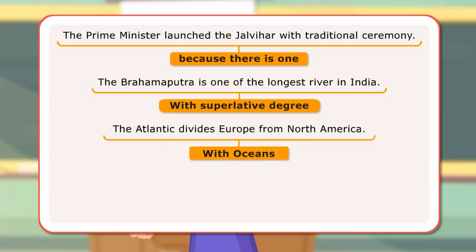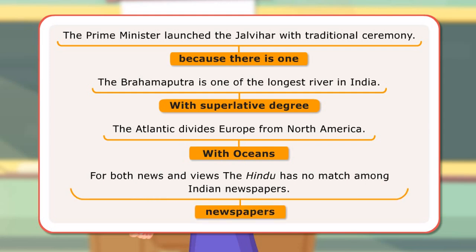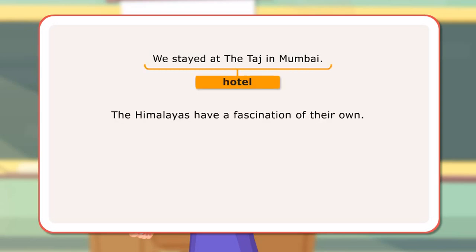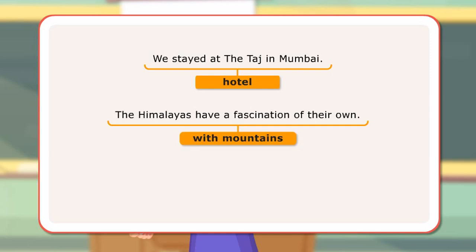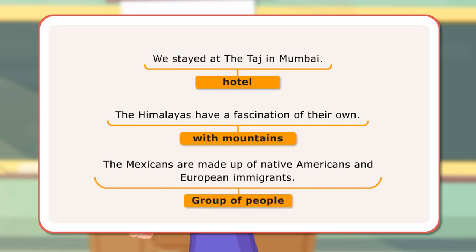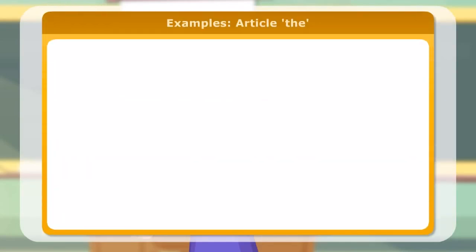With oceans. For both news and views, The Hindu has no match among Indian newspapers. Newspapers. We stayed at the Taj in Mumbai. Hotel. The Himalayas have a fascination of their own. With mountains. The Mexicans are made up of Native Americans and European immigrants. Group of people.